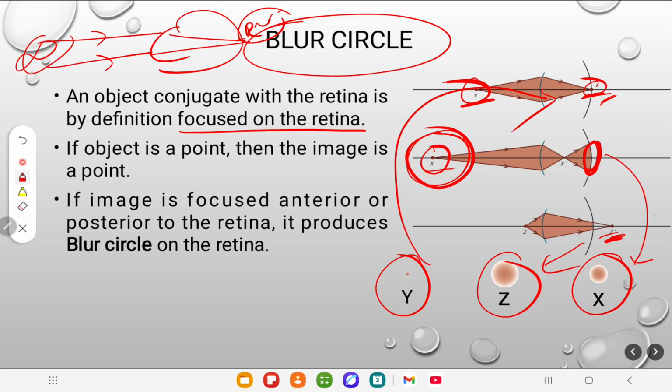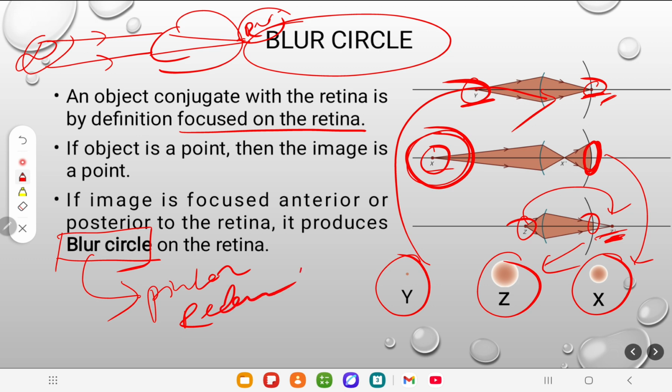For hyperopia it's the same thing: a point object becomes a blur circle at the retina. So if the image is focused anterior or posterior to the retina, it produces a blur circle. What the pinhole does is reduce the size of the blur circle.